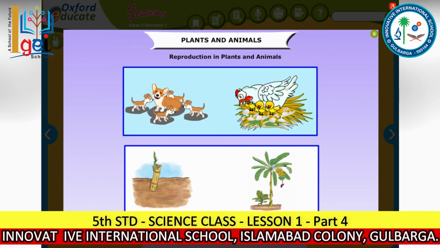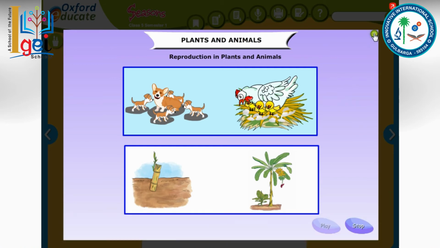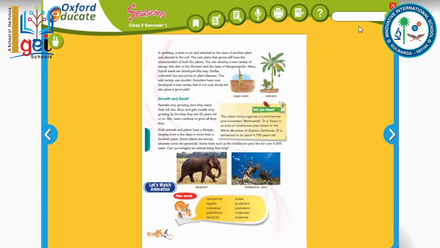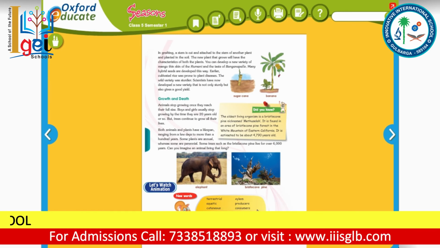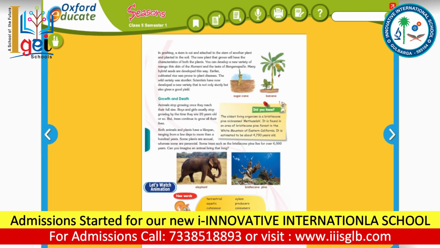So by seeing this animation, you have understood it very well, all the important points and all the details, right? So let's come to the new words. See, these are the new words for you: terrestrial, aquatic, continuous, amphibians, spiracle, xylem, producers, consumers, viviparous, oviparous, right? So let's go for the next page.